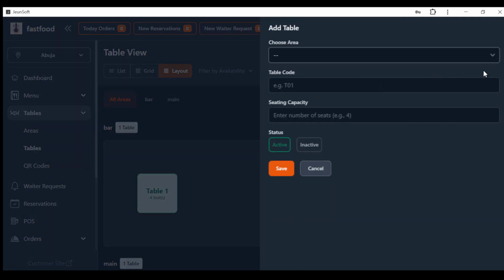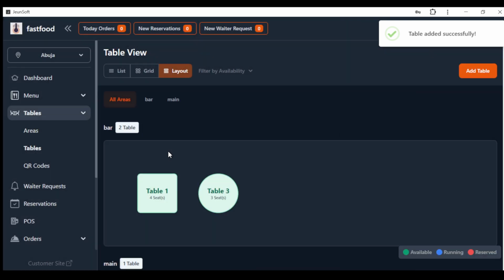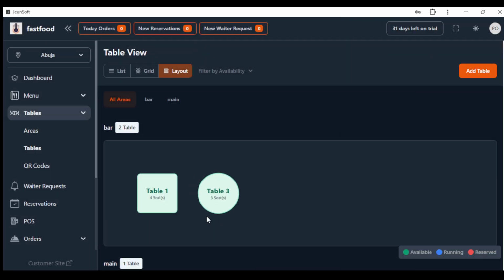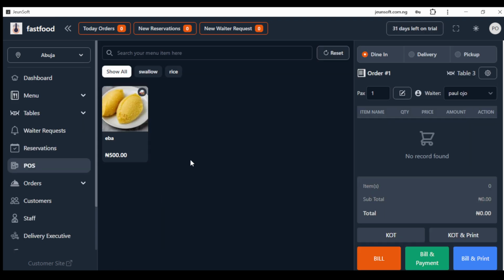So let's add one more table. To the bar, let's say the bar has another table. Let's say table 3. Table 3 in the bar has 3 capacity, for example. So you can see table 3, these are the tables. When you click on the table, you can place an order to the table, but we won't be doing that.